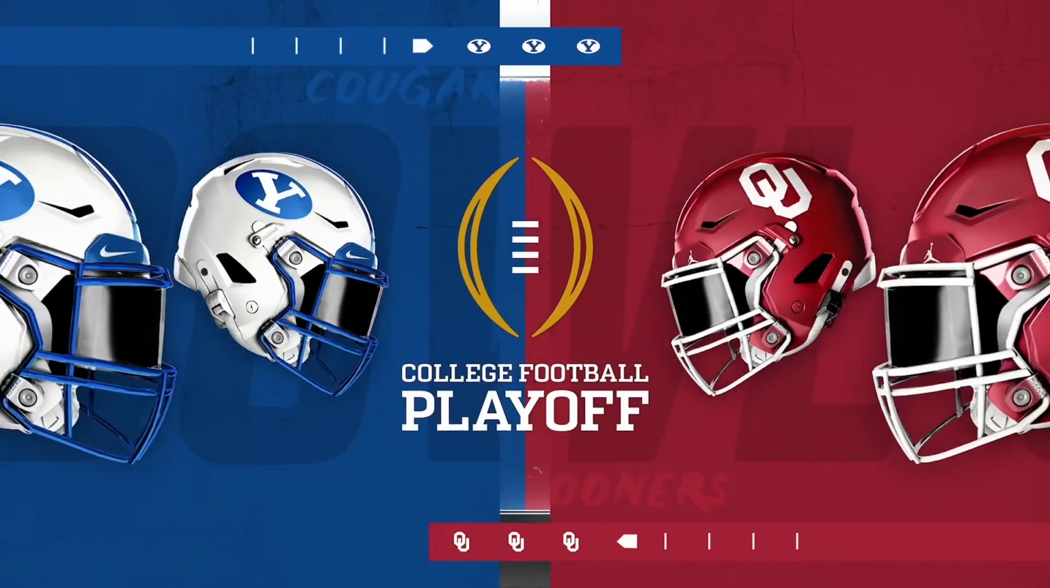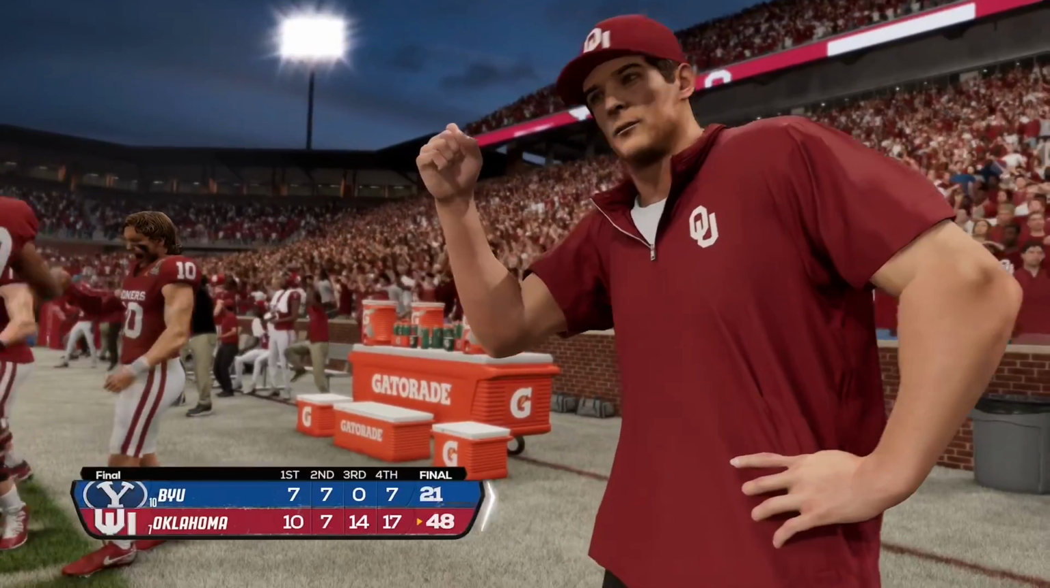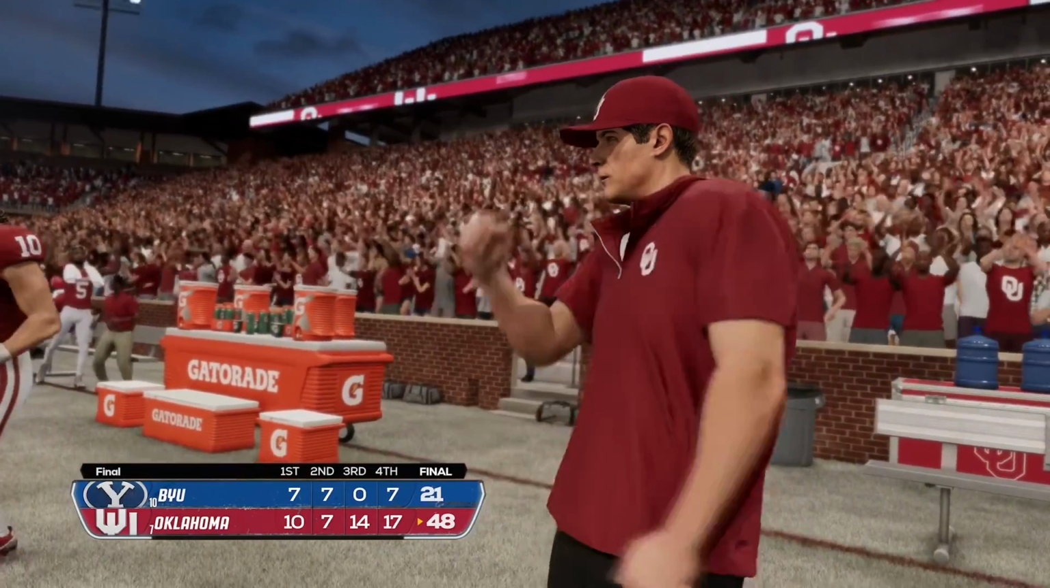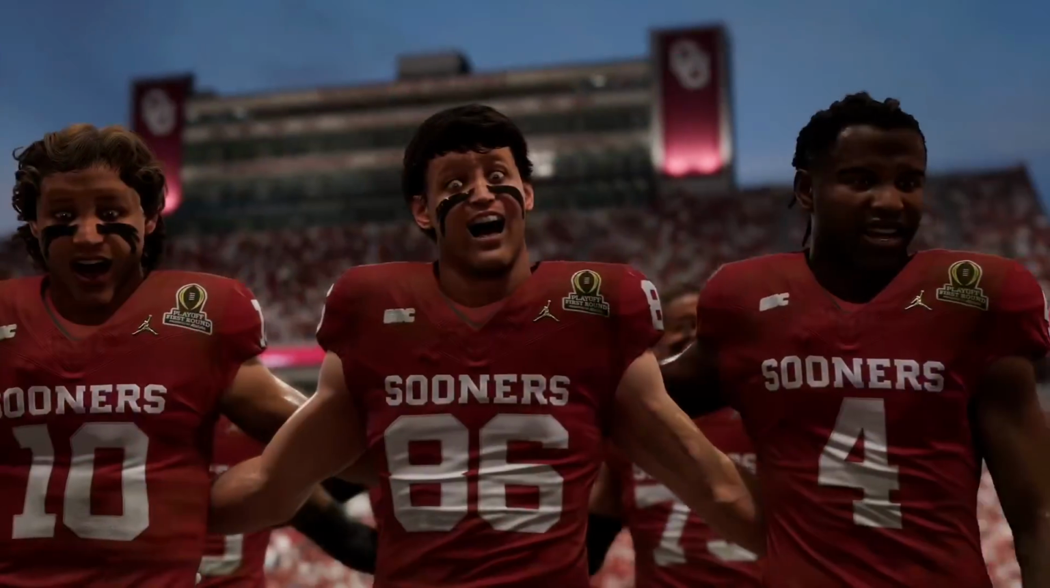Anyway, let's get into this game though, as Oklahoma is actually going to win 48-21. It's a blowout victory for the Sooners over the Cougars.